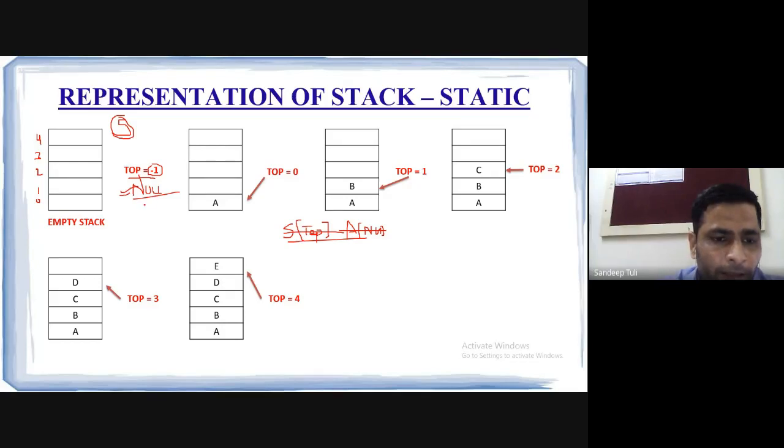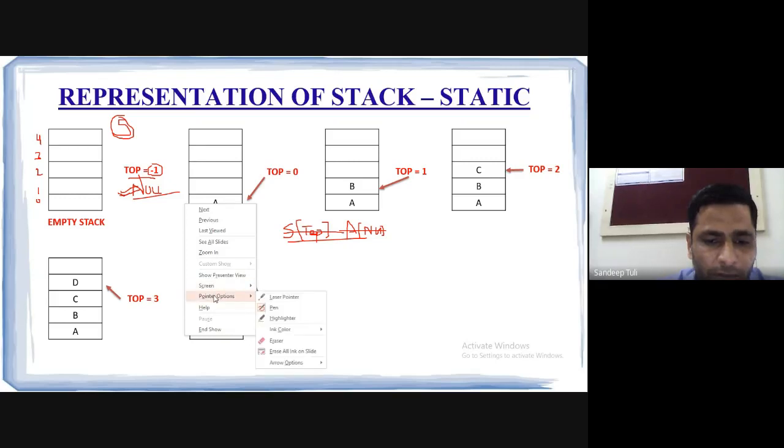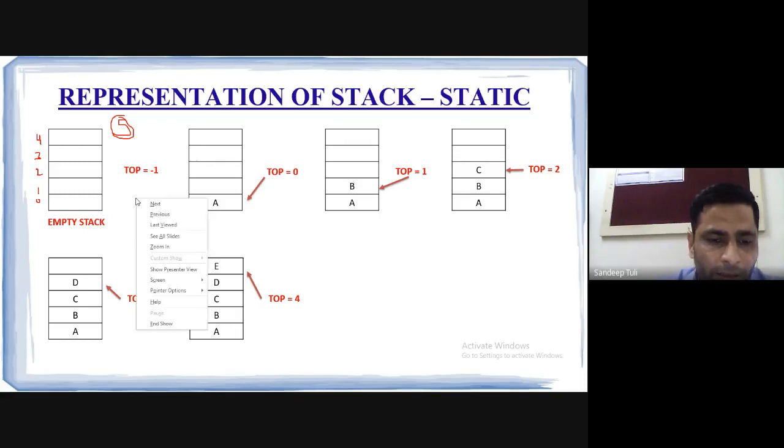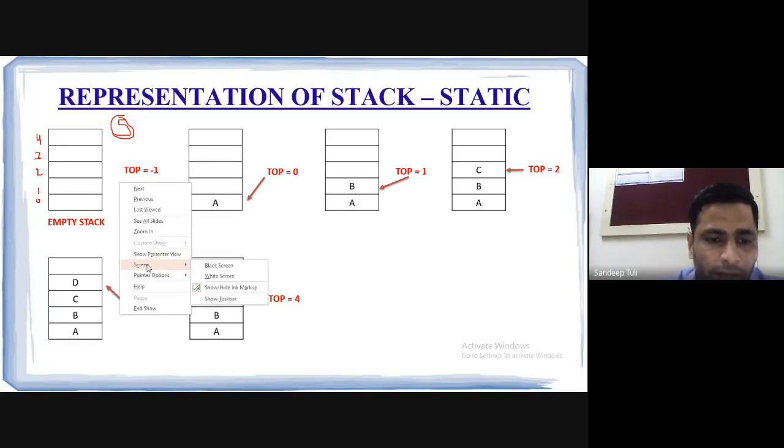When we implement the stack using a linked list, then you will see how null will be used. For right now, you just take care of this -1. So top will be -1 when the stack is empty. I am taking the general scenario in which indexing starts with 0. If anyone starts with indexing 1, then the top will be 0 initially, but that is rare.